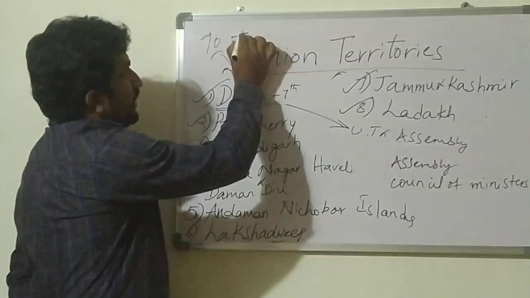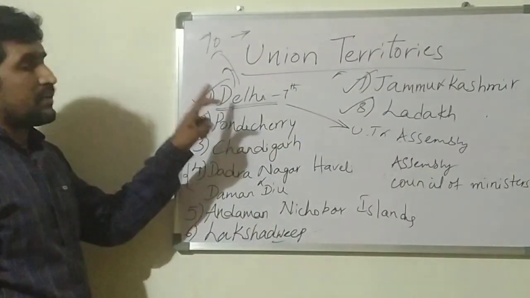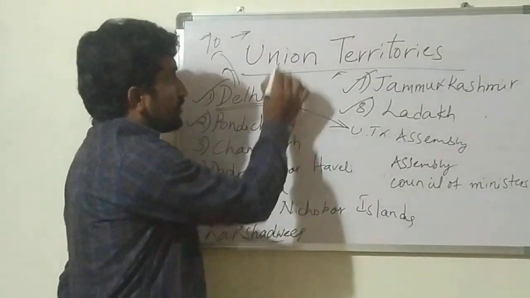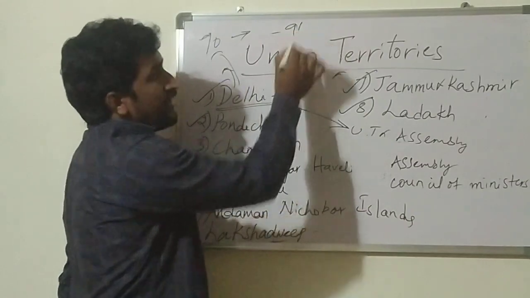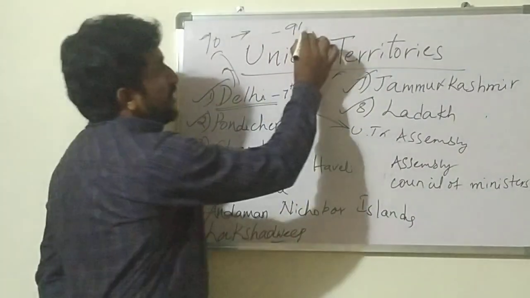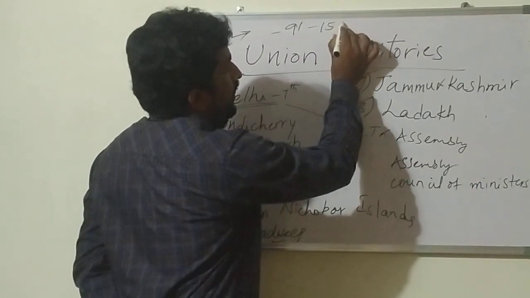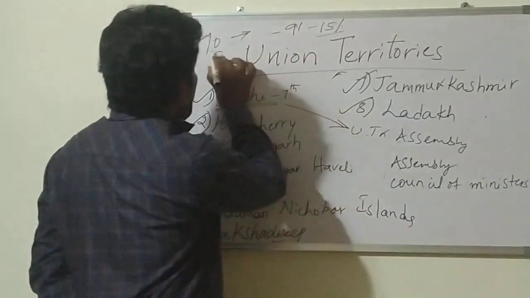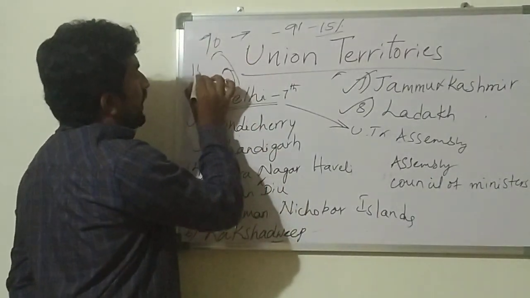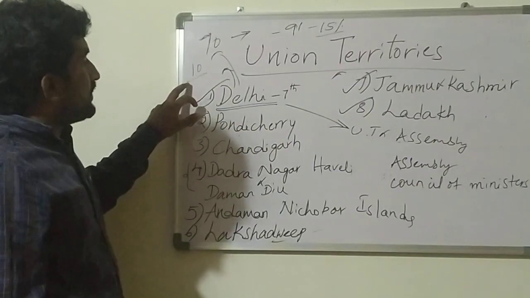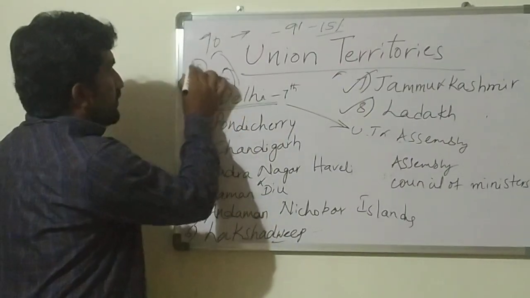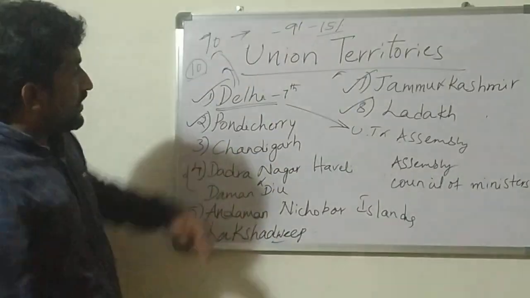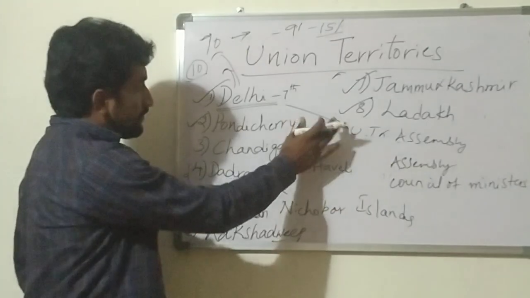So again questions may be asked: how many ministers must be there in the Delhi Council of Ministers? So through the 91st Constitutional Amendment Act, we are aware that 15% of assembly members would be the Council of Ministers, but here 15% means 10. Okay, so in the Delhi Assembly, the Council of Ministers must be 10. That is the number. So what we have discussed, there are 8 union territories.